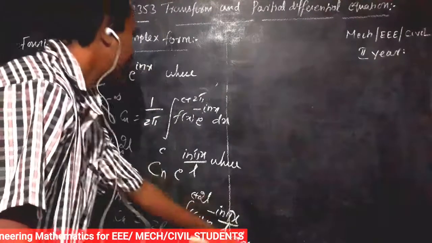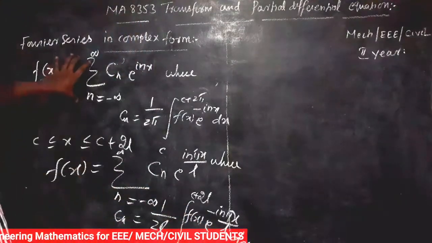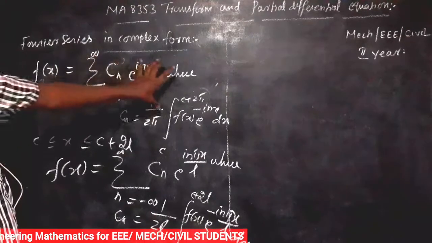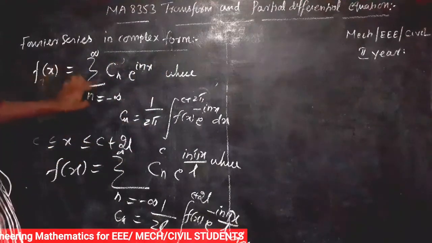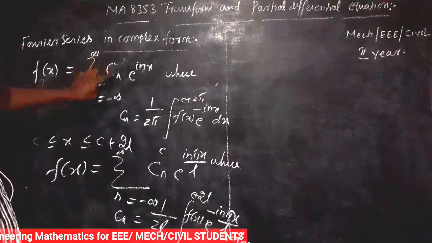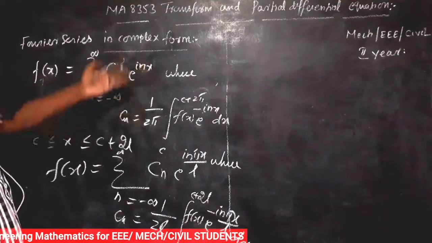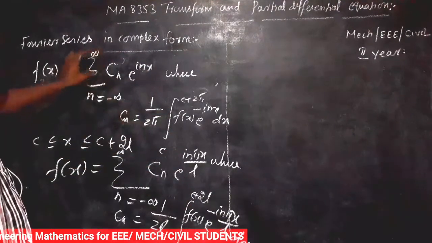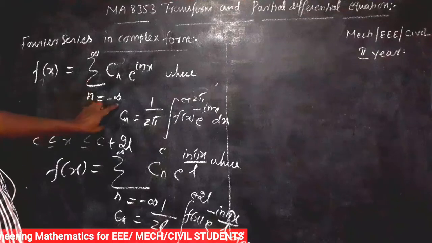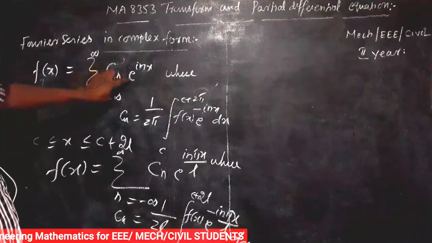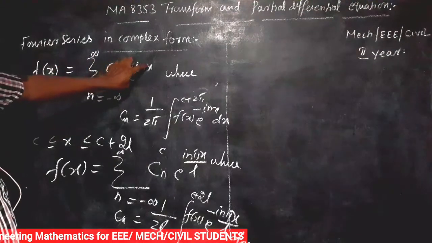Here 2l means the length of the interval, just as 2 pi is the length of the interval. This is the change of interval type. So for periodicity 2 pi, the formula becomes f of x equal to sigma n equal to minus infinity to plus infinity of cn e power i n x, and for the change of interval type, sigma n equal to minus infinity to plus infinity of cn into e power i n pi x by l.